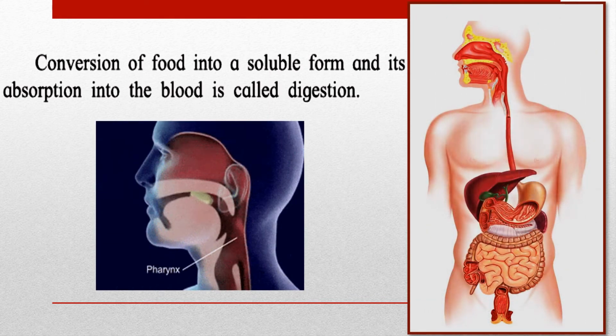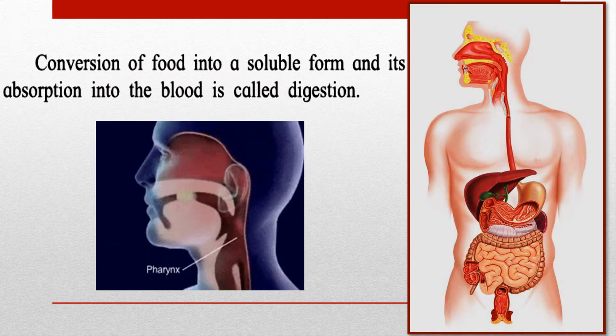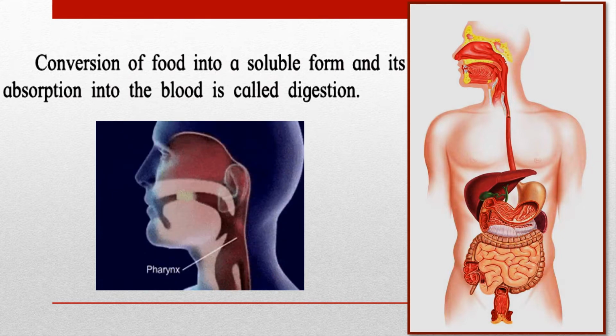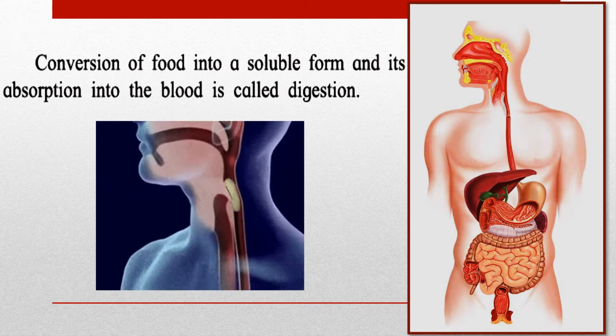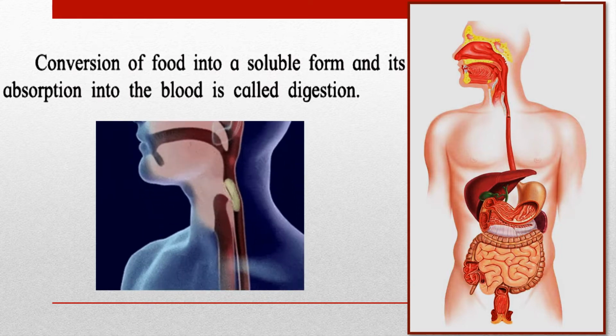The conversion of food into a soluble form and its absorption into the blood is called digestion. When you put the food in your mouth, your teeth chew the food, you have your tongue, you have your salivary glands, they produce saliva, then this food goes into your esophagus, then from the esophagus it goes into your stomach, there it breaks down. Then it goes into your small intestine, large intestine, all the nutrients are absorbed and sent into the blood, and that is how digestion takes place and all the waste comes out through the anus.